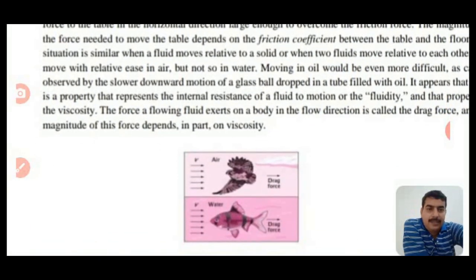Now viscosity is understood through these pictures, like a fish swimming and a bird flying in water. The drag force is known as viscosity. This is the resistive property: the drag force acts against the bird and fish. This is what is called viscosity.